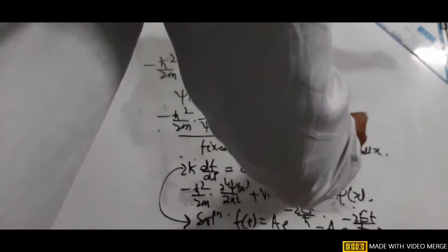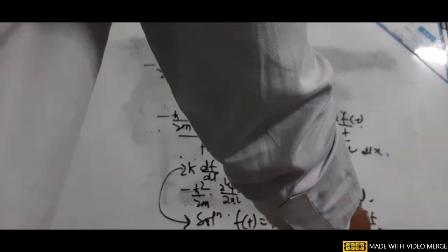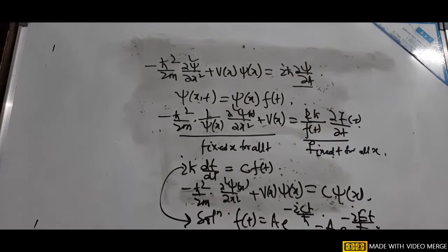So you can write this as A e to the power minus i E t by h bar. So one solution we got, for the time part, is e to the power minus i E t by h bar. The system has a particular solution having this energy E.